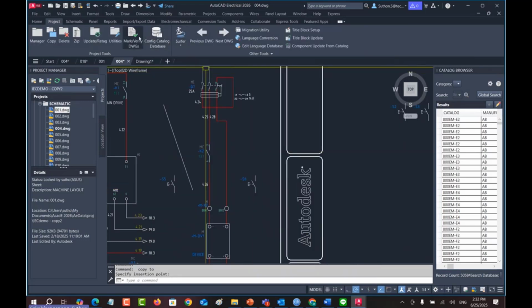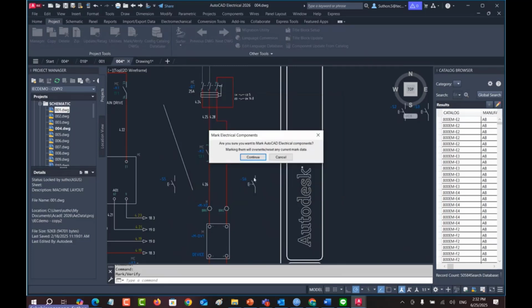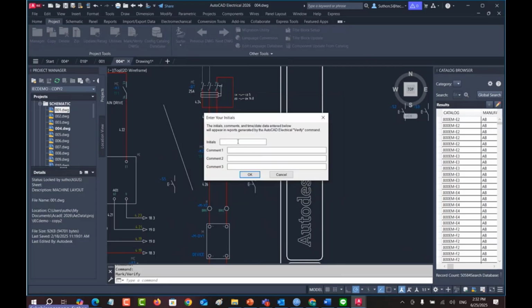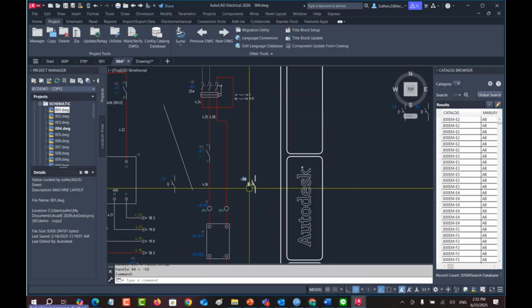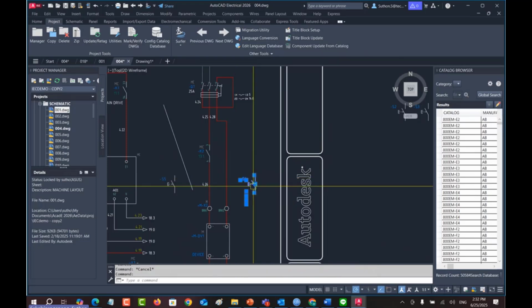And then I want to mark this drawing again, mark, continue, BB. Okay. I try to mark, and then I will copy, or I delete. Okay, delete this one. So I had marked that we have two push buttons, but right now I delete one, so we just have this one.